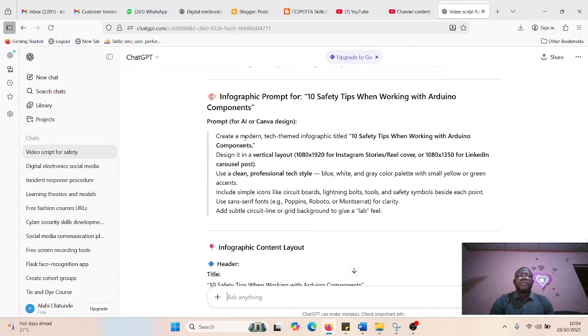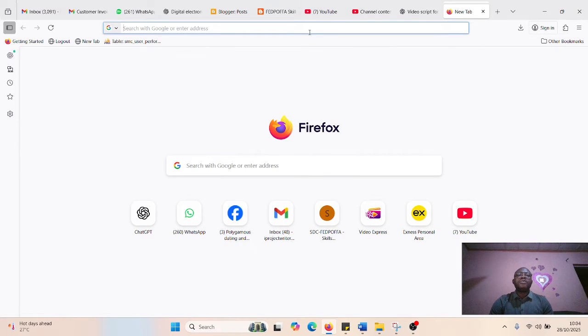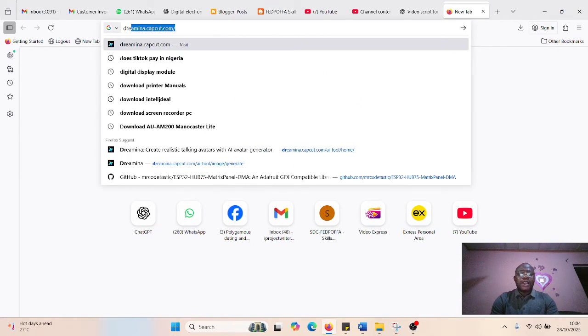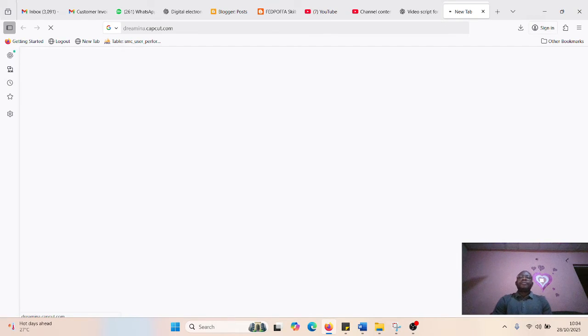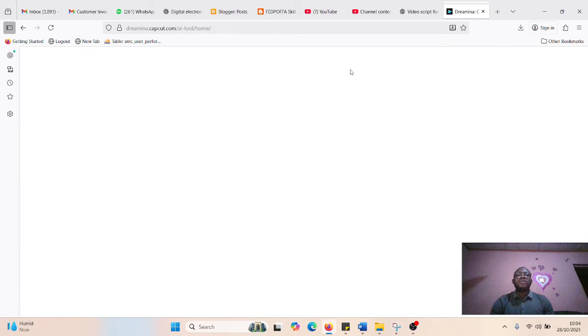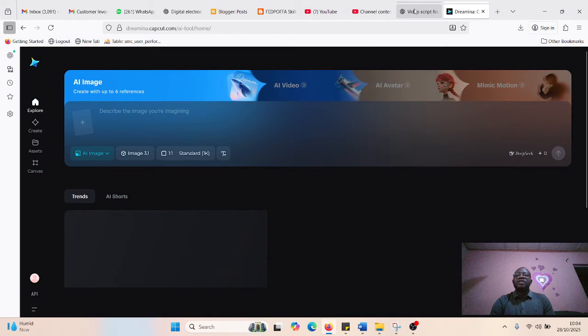Look at the prompt. I'll copy this prompt, Control C, then open a new tab if you are using a system, or add a new browser if you are using your phone. Go to Dreamina CapCut. Here is the Dreamina CapCut homepage. So this prompt I copied from ChatGPT, I will paste it on Dreamina CapCut. Let it finish loading.